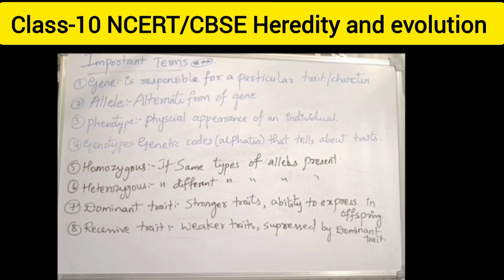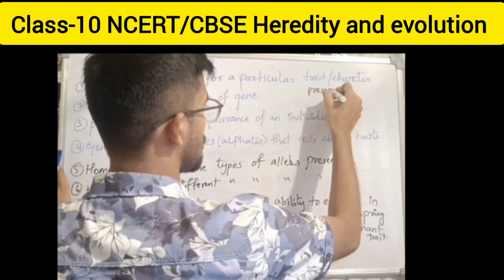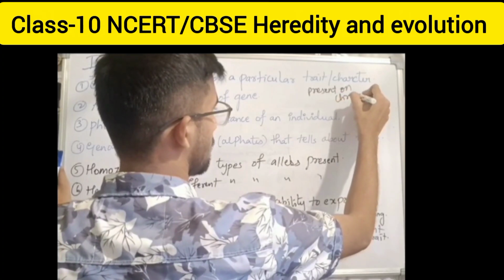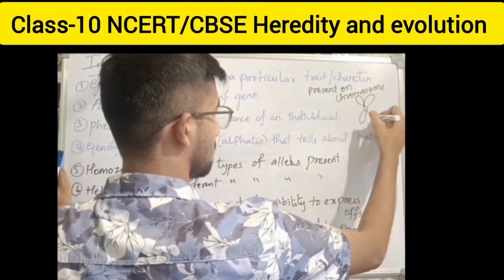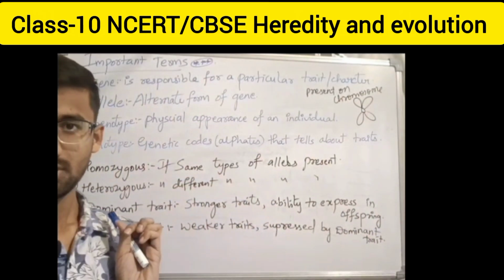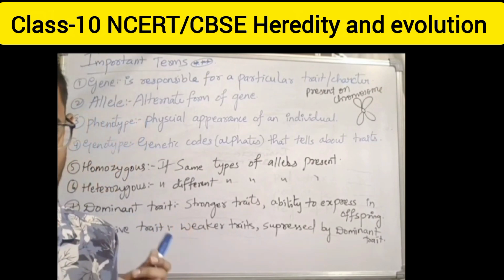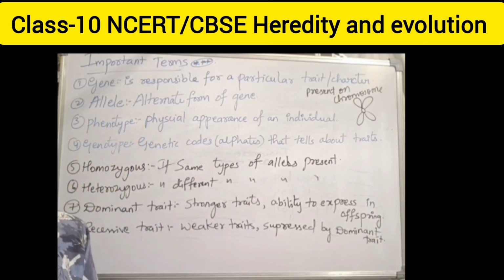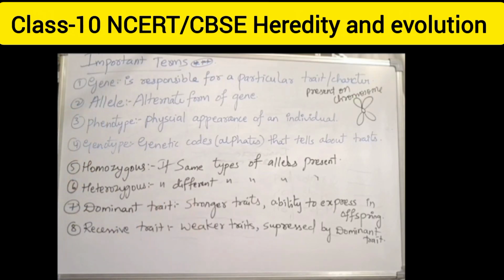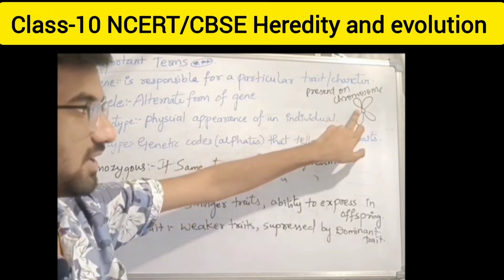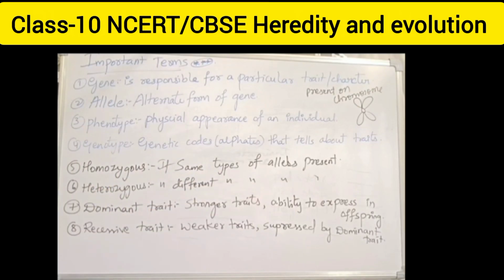Okay, genes are present on chromosomes. You can also mention that point. You know chromosomes are present in 46, that is 23 pairs. Clear? Right. 23 pairs of chromosomes, 46 chromosomes, are present in a single individual.